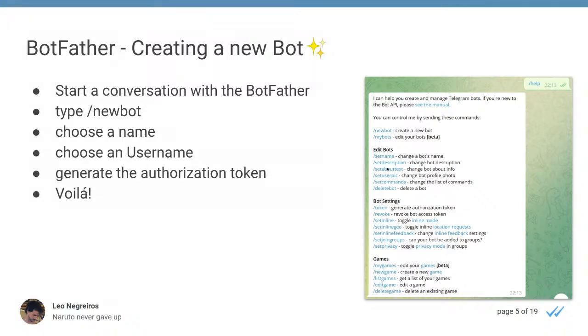Here we have other options, like set name to change the name, or set about text, or set a pic for the bot, or create the commands that we have, or even delete the bot if you do not like it anymore. And also other settings that are very important, such as setting privacy, if it can join groups, if it will have inline queries, or to revoke the token in case you leaked it somewhere. I don't know, it can happen. People always make mistakes. And I think that's it for this.